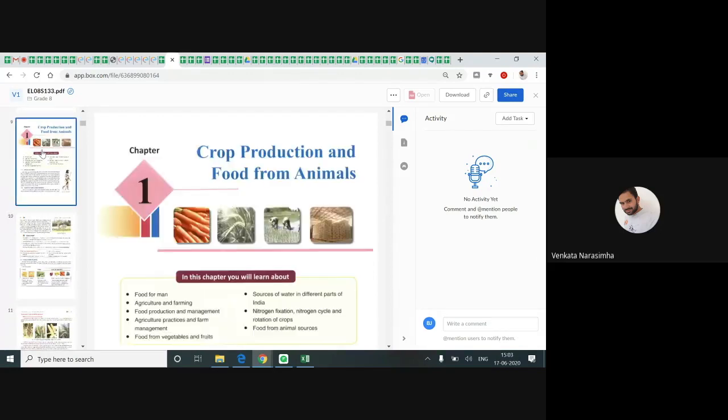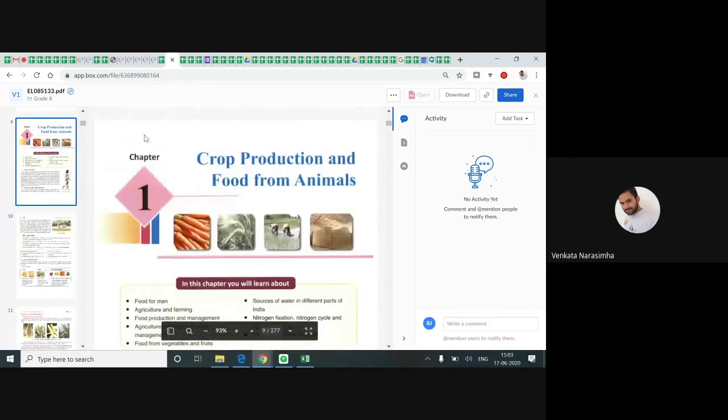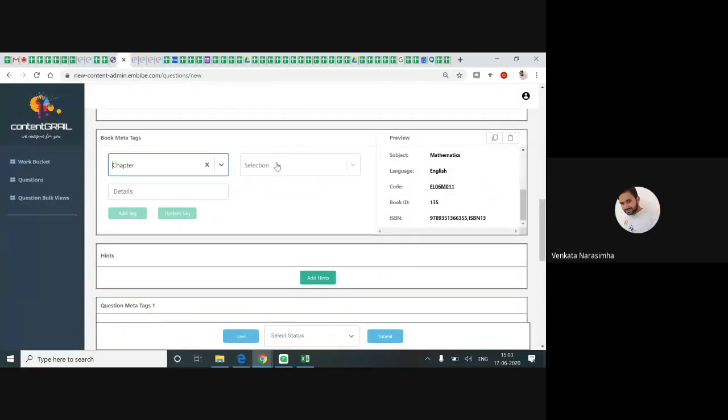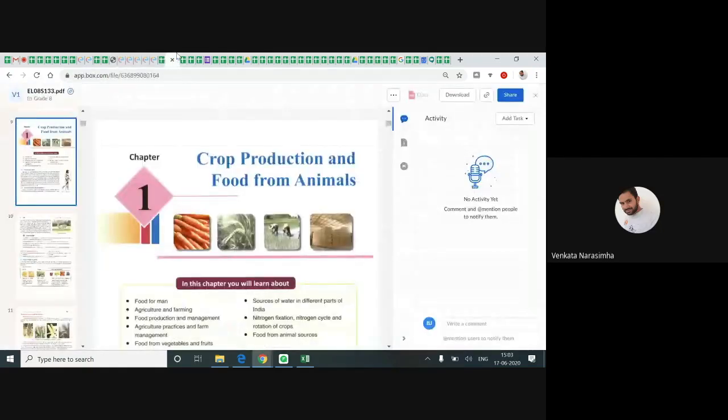Here you can see chapter 1, it is given like this: crop production and food from animals. Similarly, you need to write how it is there. And in the selection, I select 1. Selection is nothing but the sequence. Here I write Chapter 1 and crop production and food from animals.